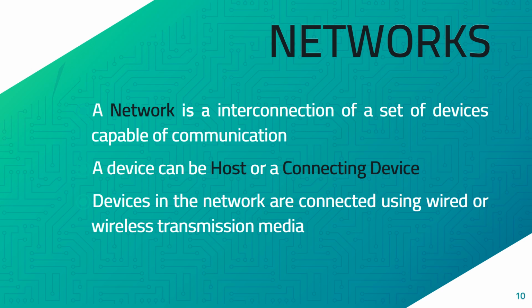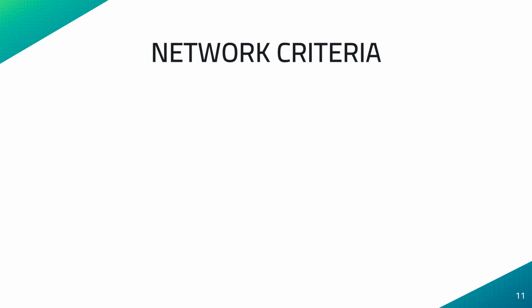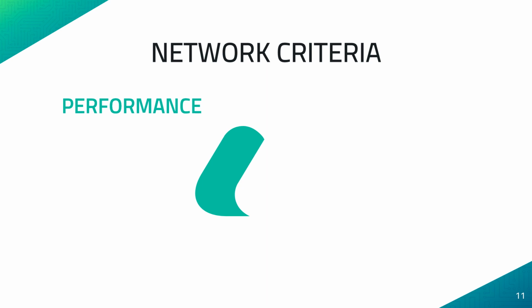Now let us look into the different criteria to be considered while configuring or creating a network. The three parameters that have to be considered are performance, reliability, and security.